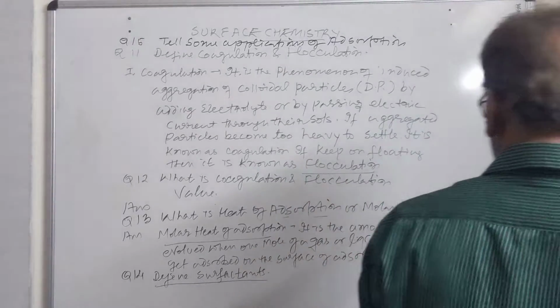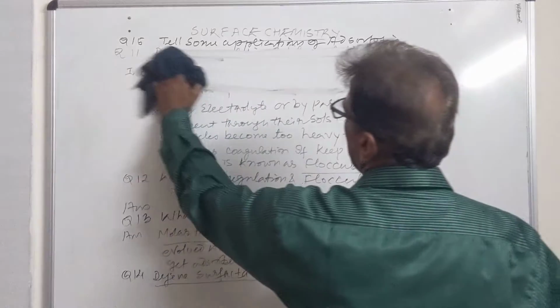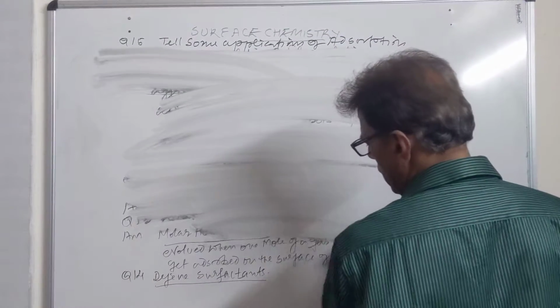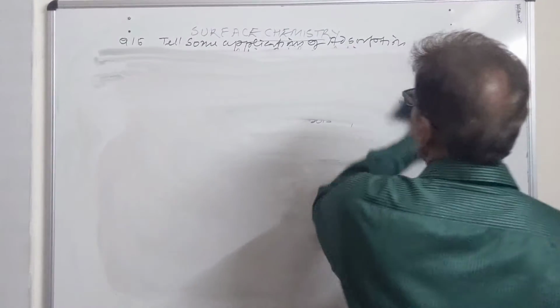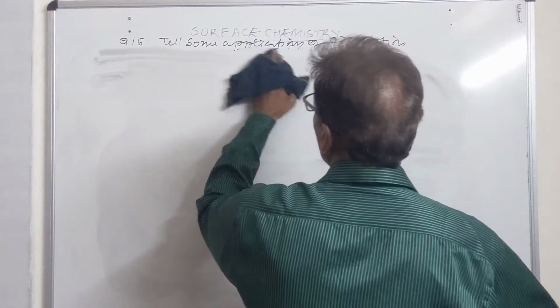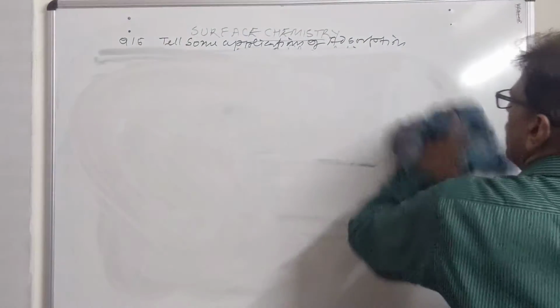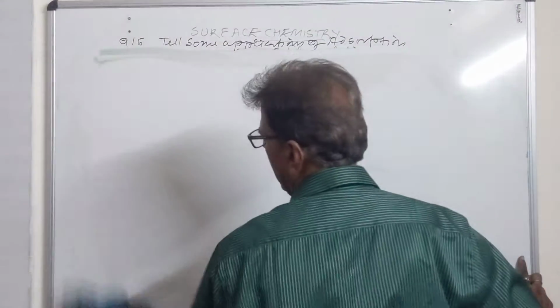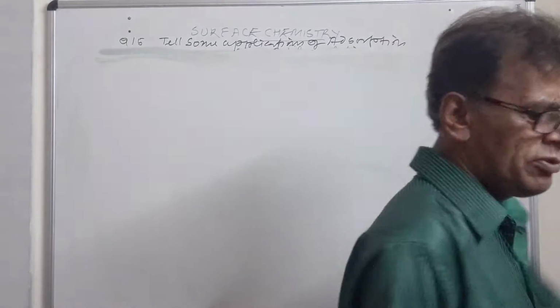So what are the applications of adsorption? Adsorption plays an important role in painting. If we are painting an article, the paint particles get concentrated on the surface of that article. So this is called the first application. It helps in covering the surface of an article or a substance and prevents it from exposure to the atmosphere. Rusting is prevented by this method.